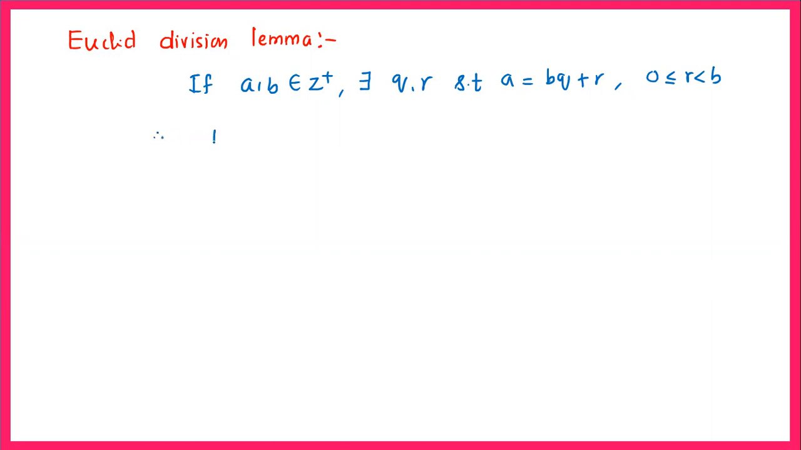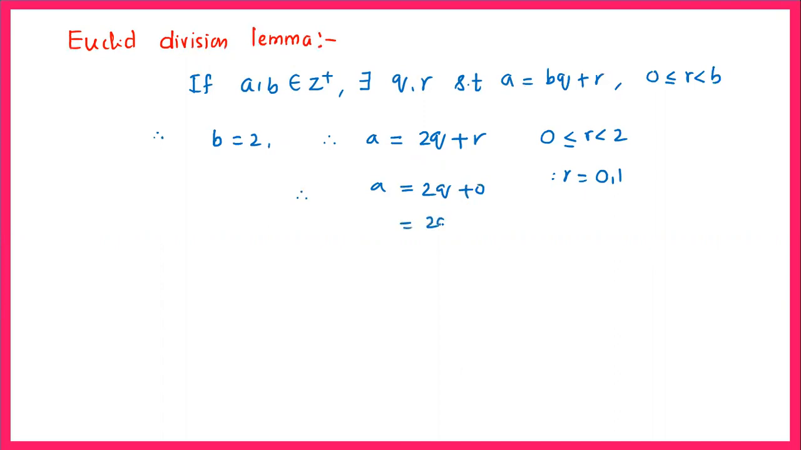Suppose we assume that b is equal to 2, then the number a can be written as 2q plus r. Here, since the divisor is 2, the remainder r can be either 0 or less than 2. It means that r will take the values 0 and 1. So if you consider any number, definitely that number will be either in the format of 2q plus 0, that means 2q, or it can be 2q plus 1 since the remainder is 1.